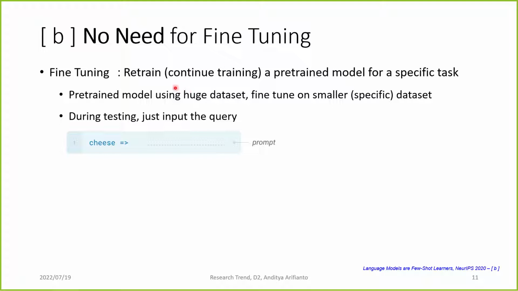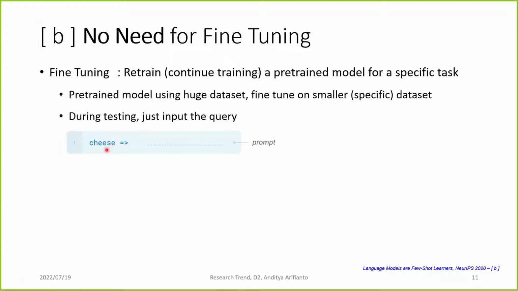We know that fine-tuning means we retrain or continue training an existing, already trained model that was trained on a huge dataset for general purpose, and then we fine-tune it on a specific dataset. For example, we can fine-tune GPT-2, which is already pre-trained, to perform some kind of text translation.